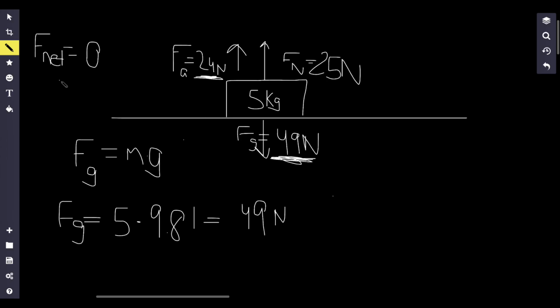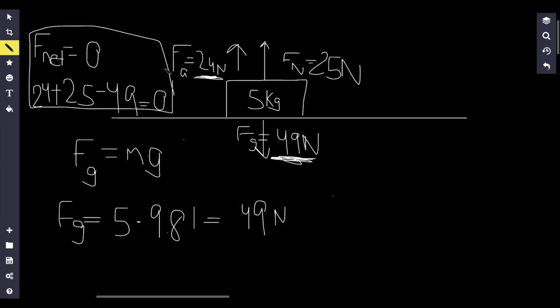So notice how if I try to add up all these forces here, 24 plus 25, and remember, because this force is facing downwards, it's going to be negative 49. Notice how all these add up to zero. And this is an important concept, which is that if you're not strong enough to lift an object, but you still try to lift it up, what you're essentially doing is just decreasing the normal force, as you can see, right? The normal force has decreased because you still need to balance out the forces such that the sum is equal to zero, like right over here. But the object still isn't going to move because there's still a net force of zero, right?